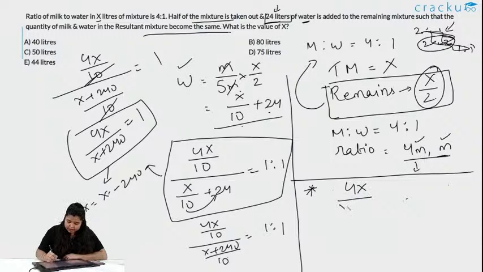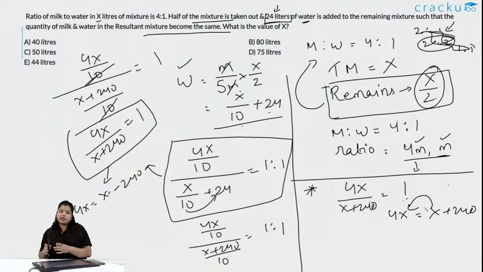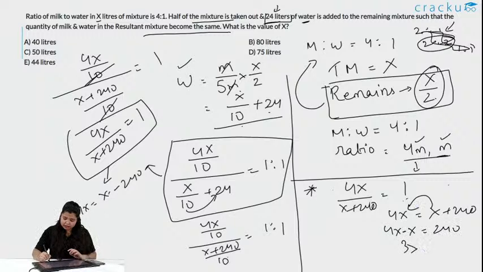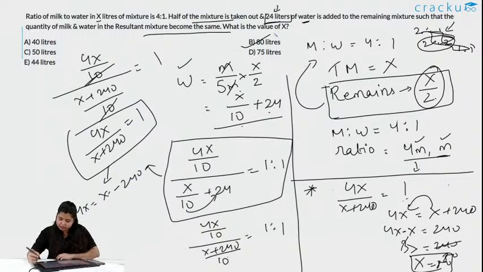So, 4x by x plus 240 is equal to 1. So, 4x is equal to x plus 240. I am taking this x this side. When you take a term to the other side, crossing the equals sign, the sign gets changed, right. So, 4x minus x is equal to 240, 3x is equal to 240 and x is equal to 80. So, option B is the correct answer here.